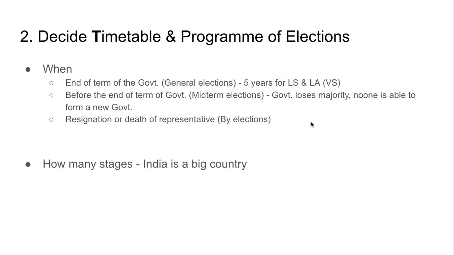When the government falls, the president asks the elected representatives to see if another government can be formed, and the president also understands what the situation is. Sometimes it is just impossible to make another government from the same set of elected representatives. When that happens, even before the term of the government has ended, we are forced to conduct another election. And those elections are called mid-term elections.